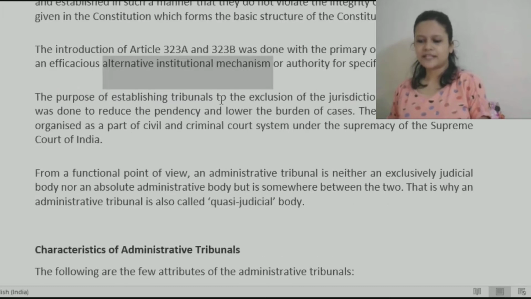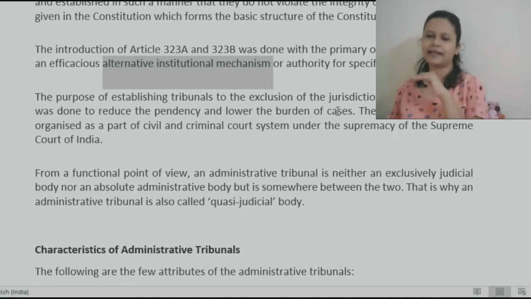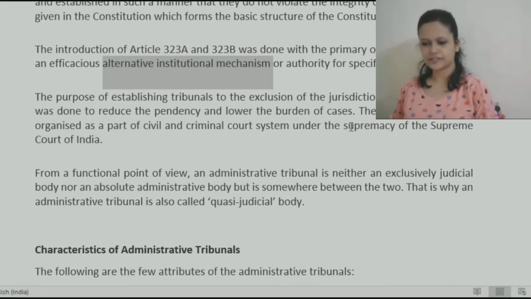The purpose of establishing tribunals to the exclusion of jurisdiction of high courts was done to reduce pendency and lower the burden of cases, whether it's the subordinate courts, whether it's the high court. Might be they would mention that they are like at the same level with high courts and you need to approach those courts only for your specific matters.